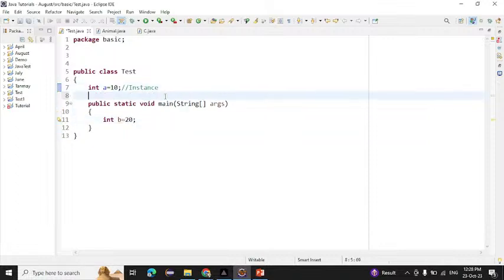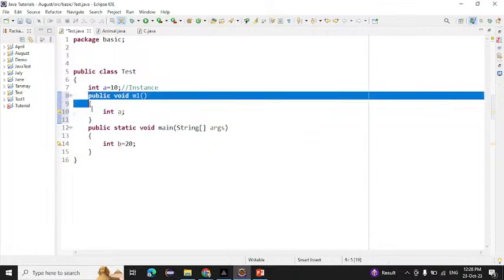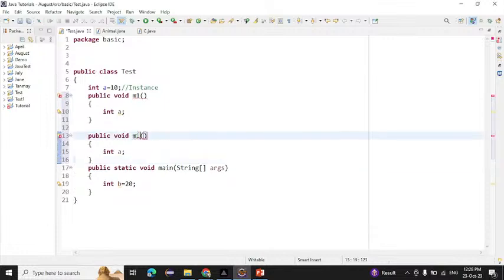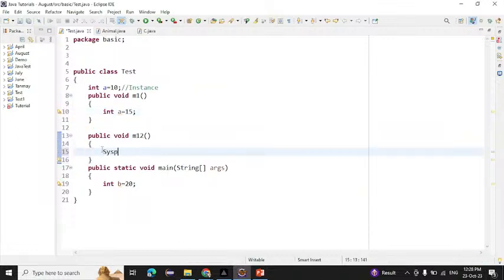Suppose I am creating one method here, like public void m1, and inside that I'm writing int a. Suppose I want to print this a in another method. Suppose I'm creating another method here also, m2, and here I'm writing a equals 15. And here I'm writing system.out.println, and I want to print a.